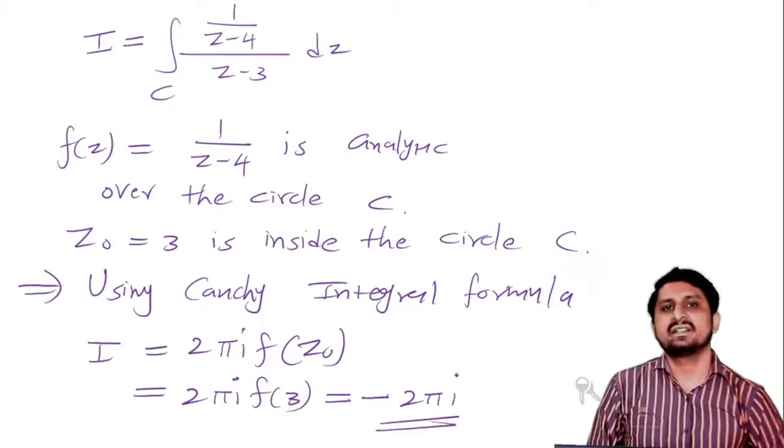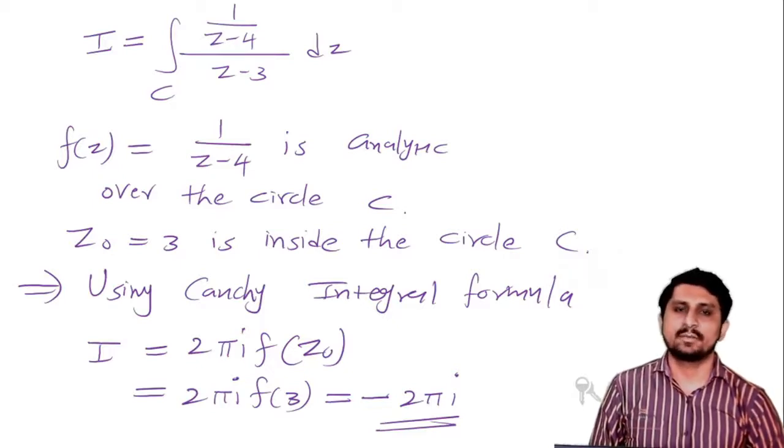So in today's lecture, we discussed Cauchy integral formula. Remember, Cauchy integral formula is the integration of f of z upon z minus z0 dz, that is equal to 2 pi i f of z0, where f of z is an analytic function over the contour C and z0 is any point inside the contour C. Only then can you apply Cauchy integral formula. We already solved two very important examples, both asked in the GDU question paper. So thank you.